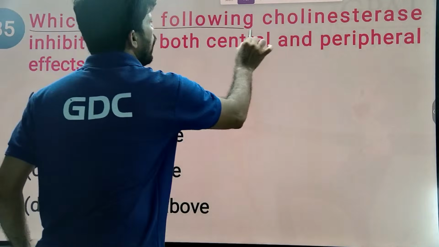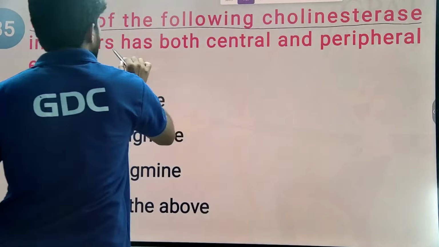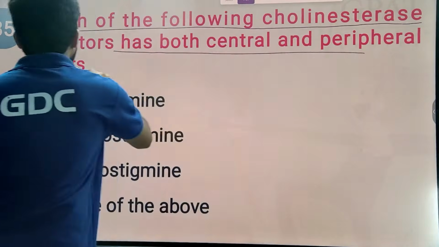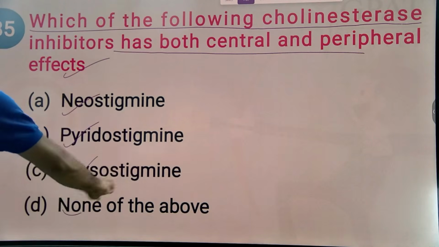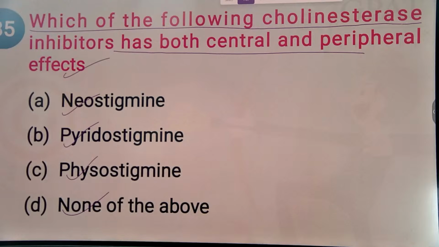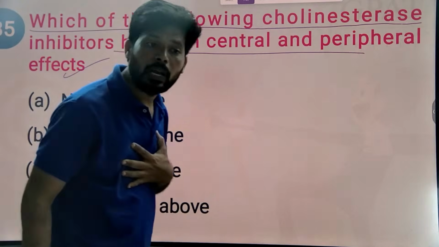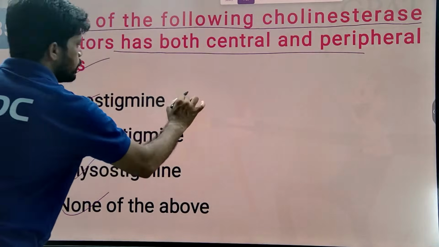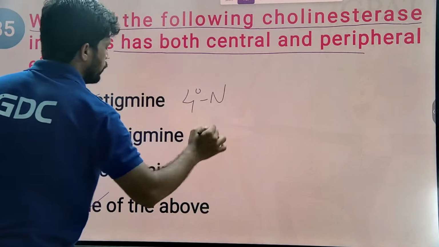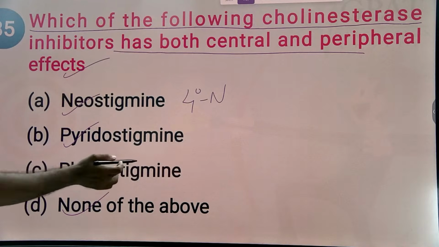Which of the following cholinesterase inhibitors have central and peripheral effects? Neostigmine, pyridostigmine, physostigmine, none of them. They inhibit the acetylcholinesterase enzyme in the periphery as well as the central nervous system. We have to clearly observe that neostigmine is a quaternary ammonium compound, so it is unable to cross the blood-brain barrier.